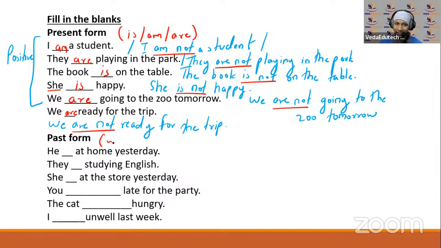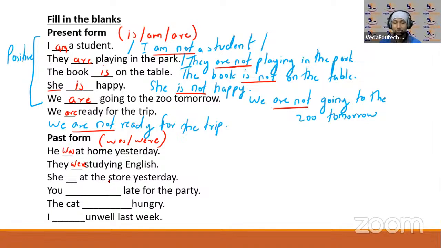Exactly. If you have told regarding was and were, so perfect. That is right. Okay. So he dash at home yesterday. He, is it singular or plural? Yeah, correct. He's singular. So he was at home yesterday. Right. They dash studying English. Now they is plural. So what can that be? They were studying English. Okay.